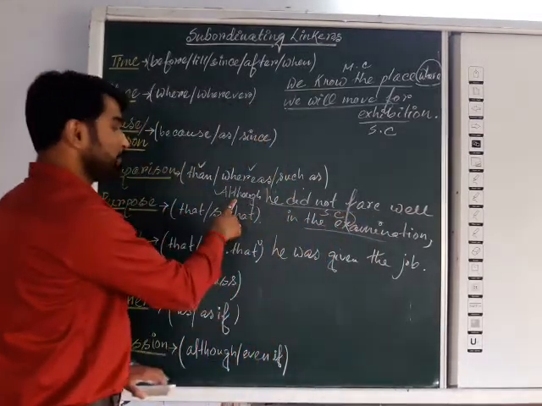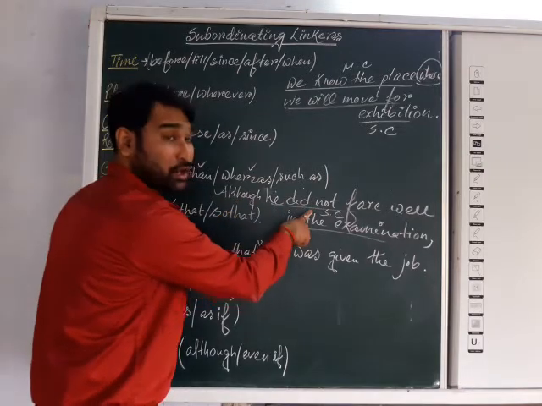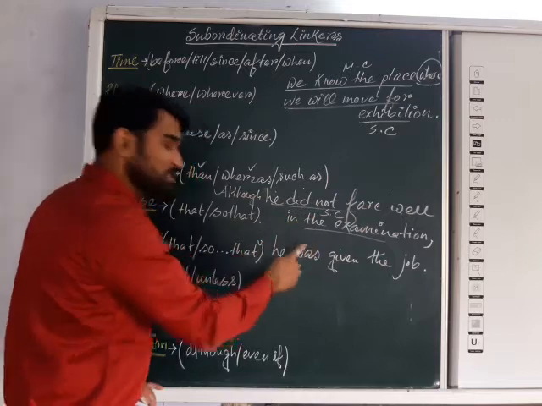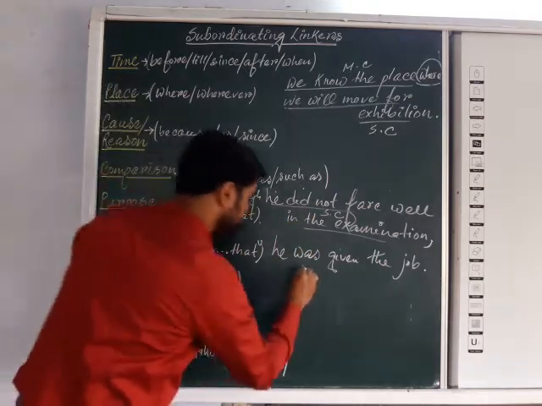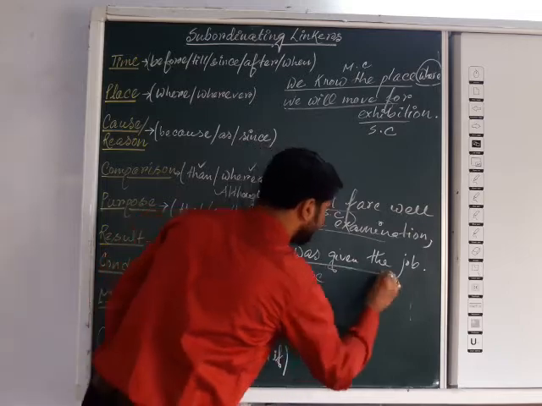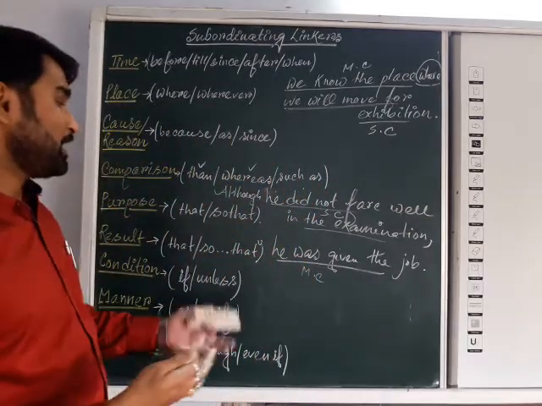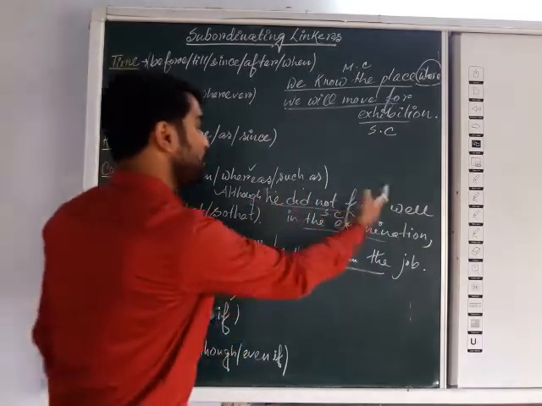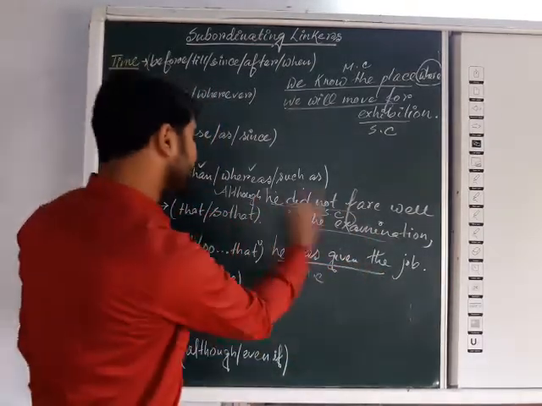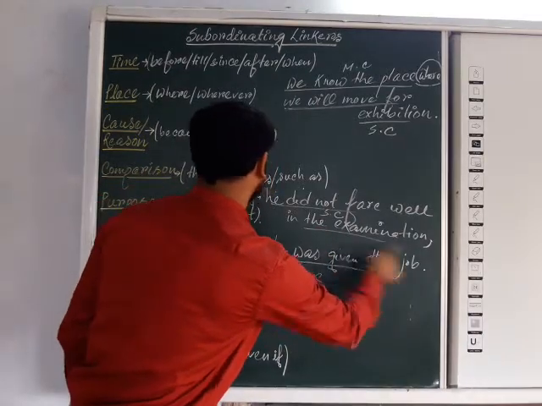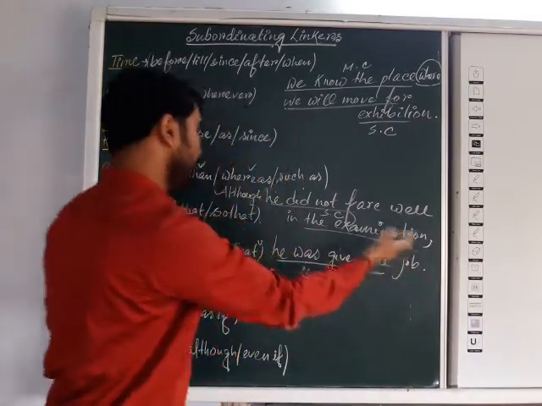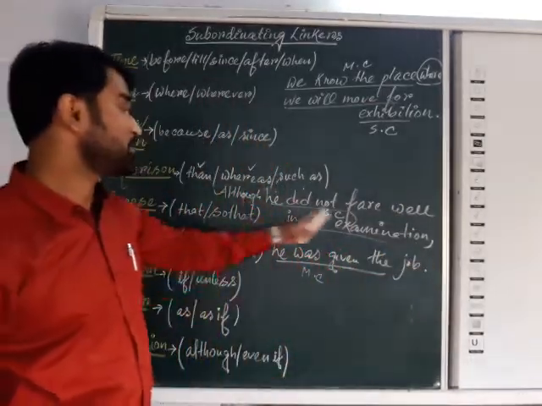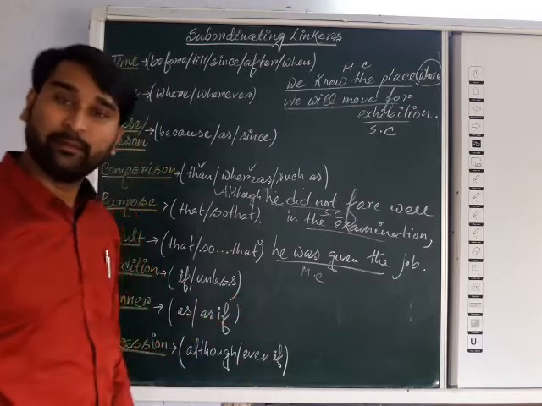Mind it, all the time the subordinate linker will be joined with a clause. So the clause it is joined with will be the subordinate clause, and the rest will be the main clause. He was given the job, or you may write he was given the job although he did not fare well in the examination. Then the rest part will be the subordinate clause and the previous part will be the main clause.